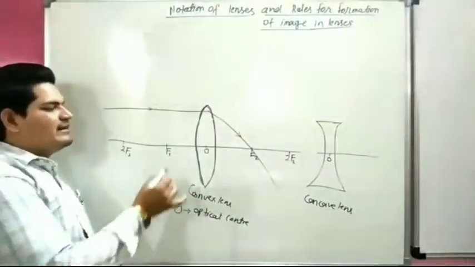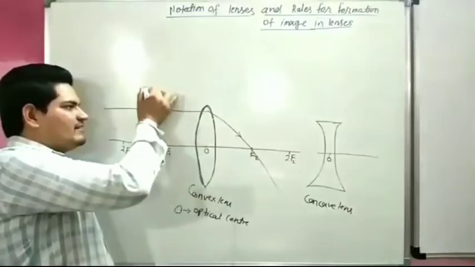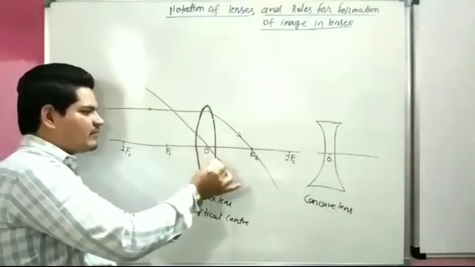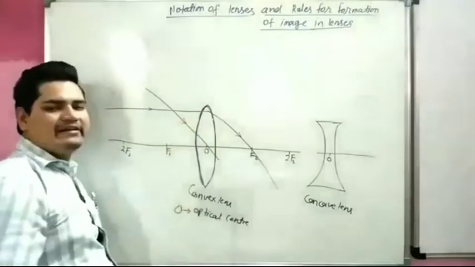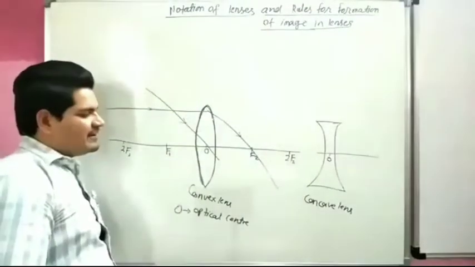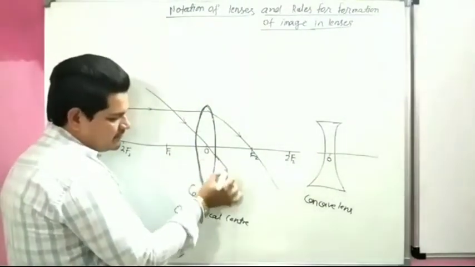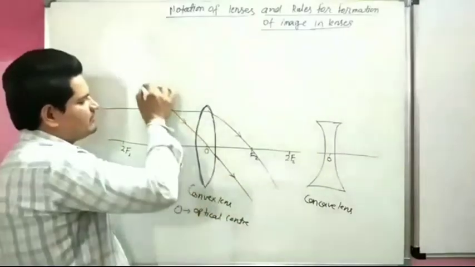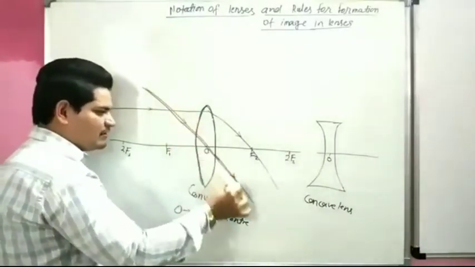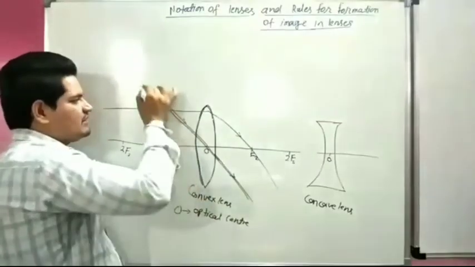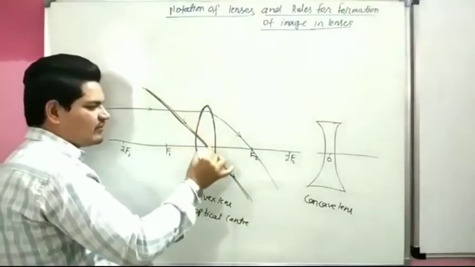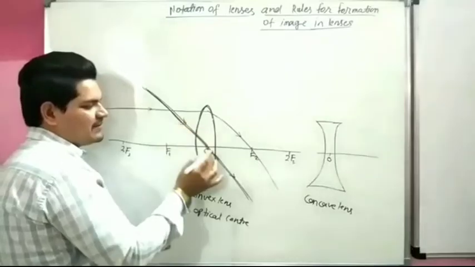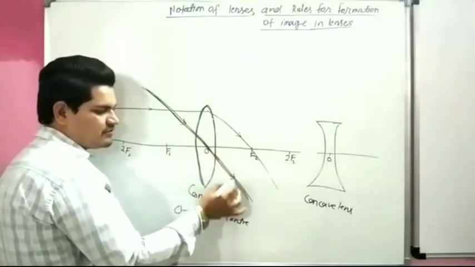Second rule: when an incident ray comes toward the optical center, it will pass through the same point.